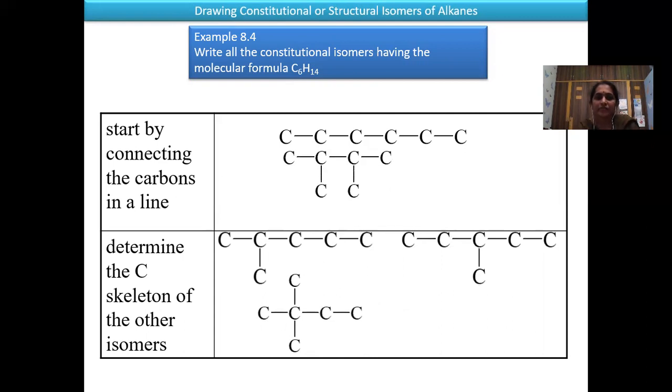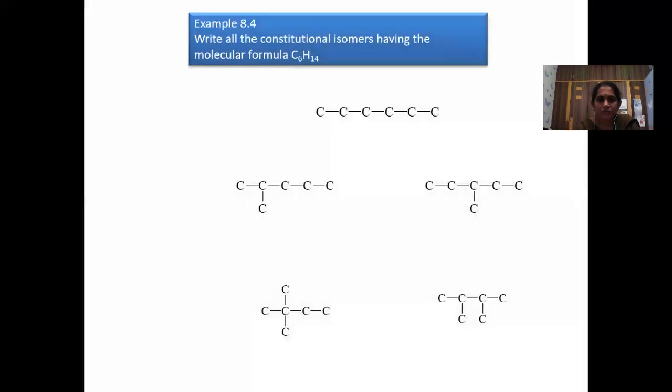And the other way of branching, you are getting 2 carbons on 2 different carbons. So here, this is the way to draw the constitutional isomerism. First, I have drawn all the 6 carbons in a straight chain. In the second one, I have given branching to the second carbon and the third carbon. The fourth possibility is 2 carbons branched on the same carbon, and the fifth type is 2 carbons drawn at 2 different carbons.